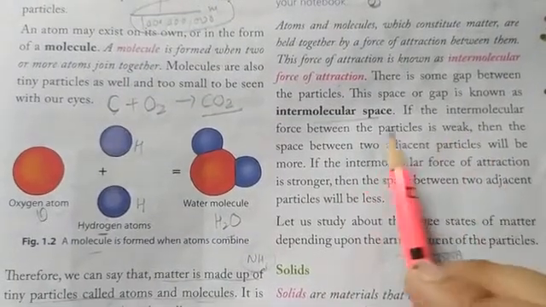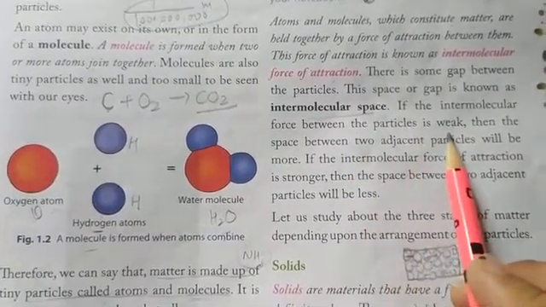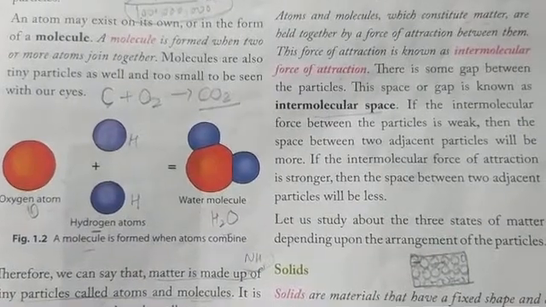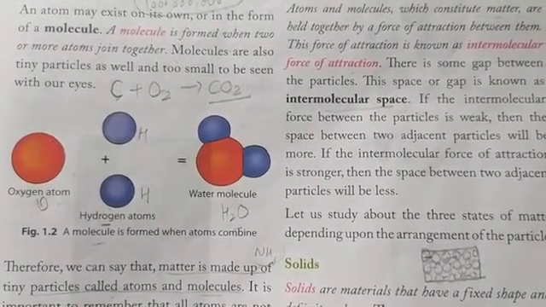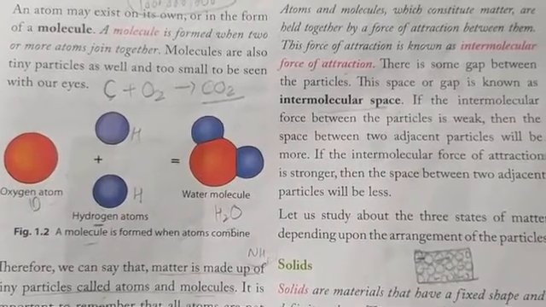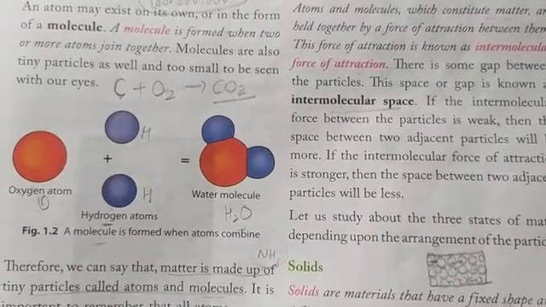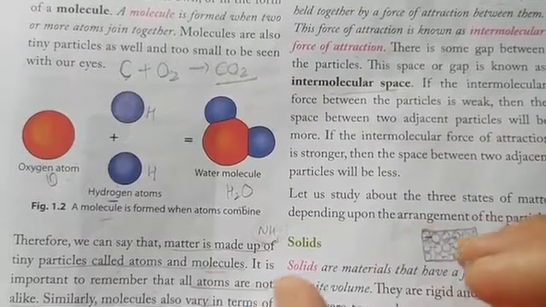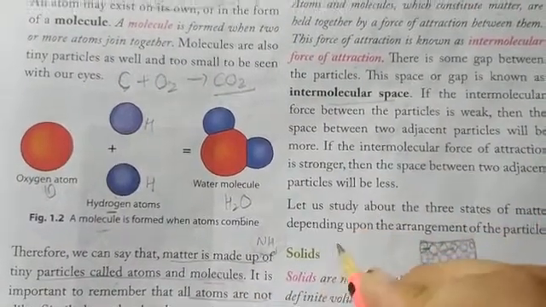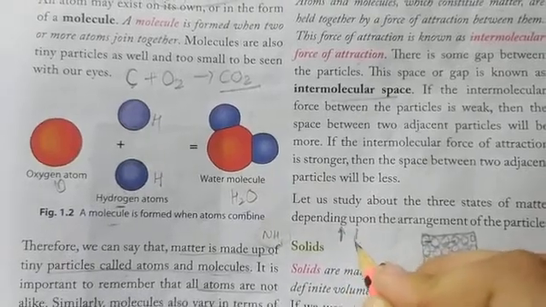Now if the intermolecular force between the particles is weak, then the space between two adjacent particles will be more. And if the intermolecular force of attraction is stronger, then the space between two adjacent particles will be less. More the attraction, lesser will be the space because they will be close to each other.